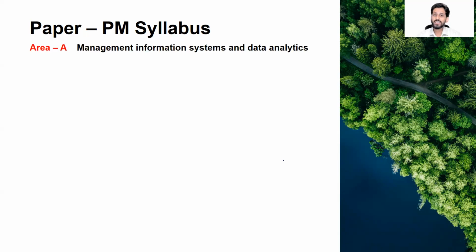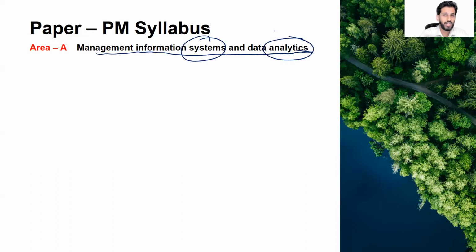So first of all, let's start with area A, and that's called Management Information System and Data Analytics. Now let me give you the overview of this section, area A. What does it mean? You know that paper PM means performance management, right?